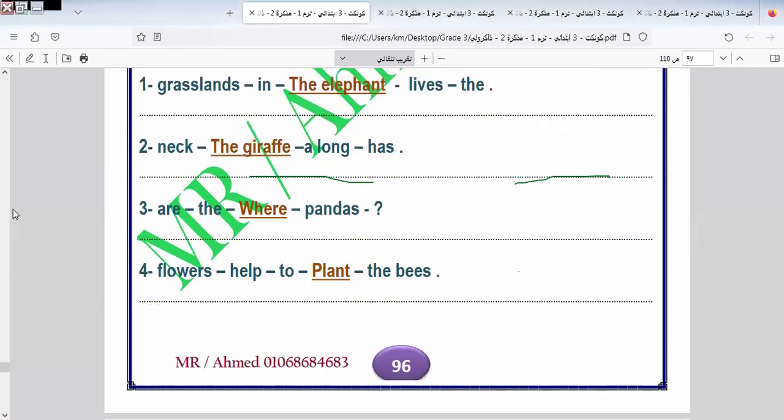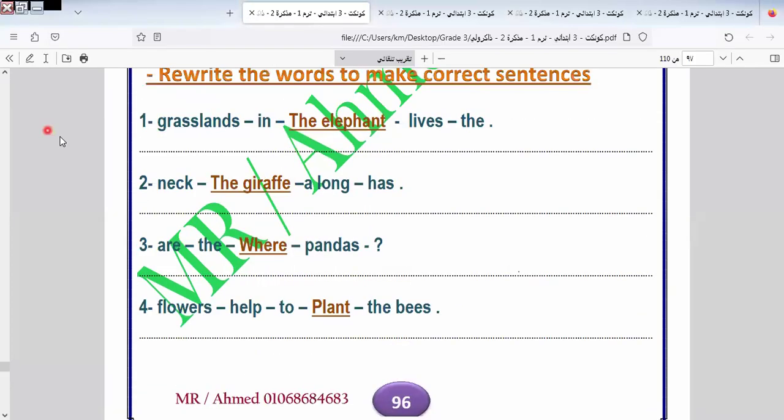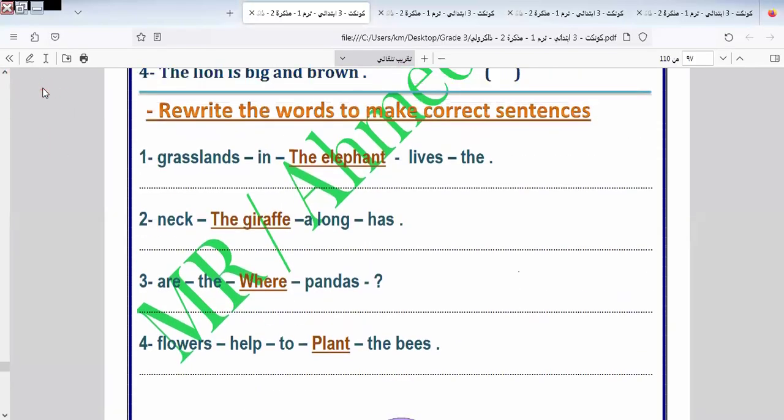Here we have rewrite. Here we have subject plus verb plus object. I think this rule is not difficult now.